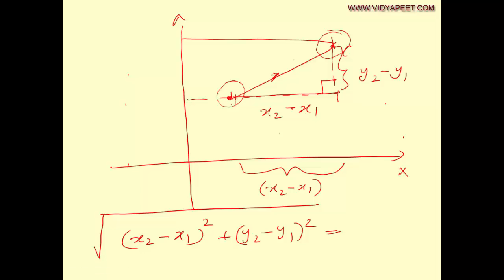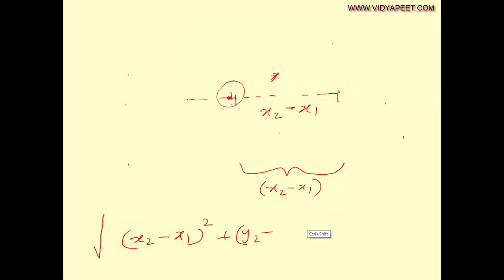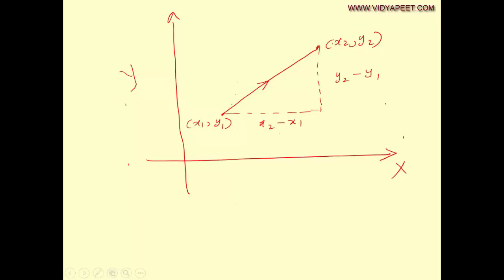Now, how can you represent the direction of the vector? Points of the vector ஒரு ordered pair கொடுத்திருந்தீங்கன்னா அதோட length கண்டுபிடிக்கிறது நம்ம பார்த்தோம். The length of the vector will be root of x2 minus x1 the whole square plus y2 minus y1 the whole square. இப்போ அந்த வெக்டரோட டைரக்ஷன் பார்க்கணும். Say this angle theta determines the direction of the vector or the angle that it makes with the x-axis. அதை எப்படி கண்டுபிடிக்கலாம்னு பார்ப்போம்.